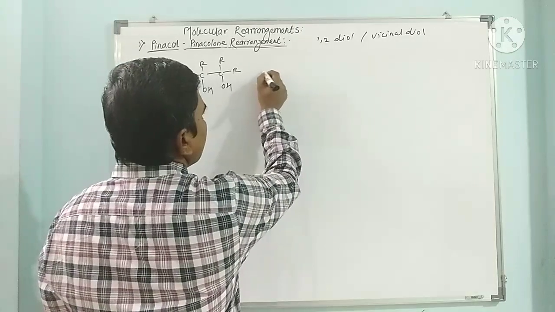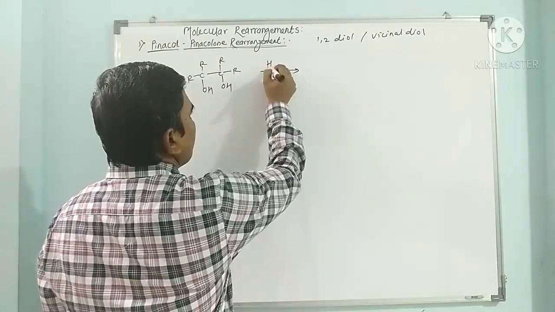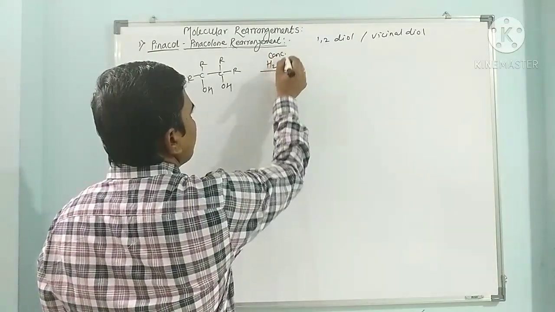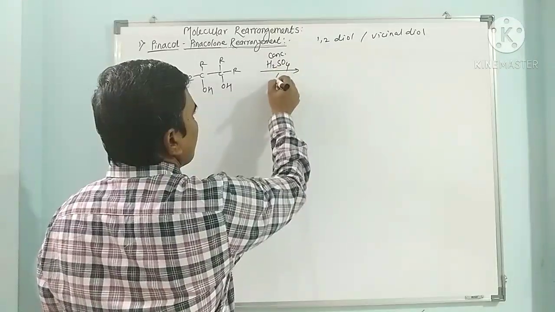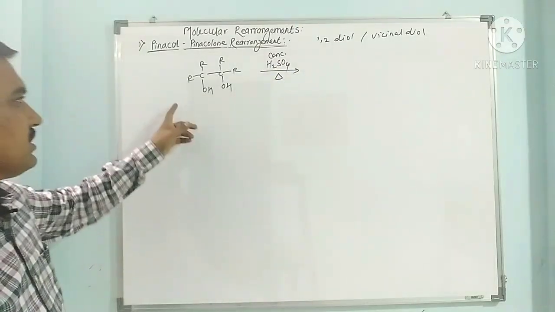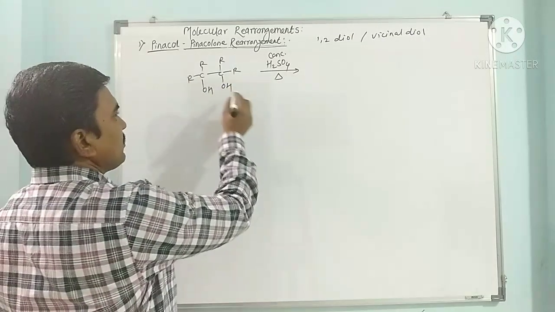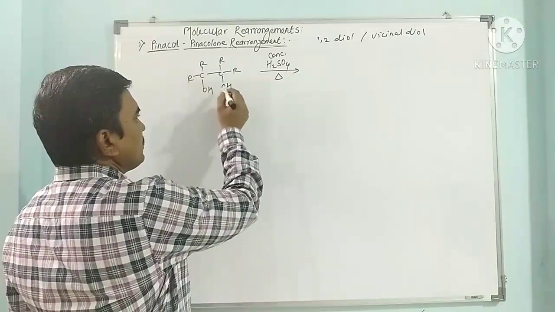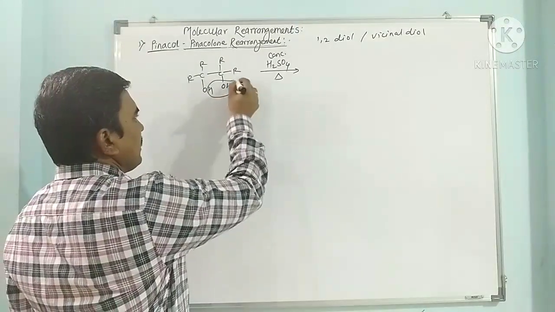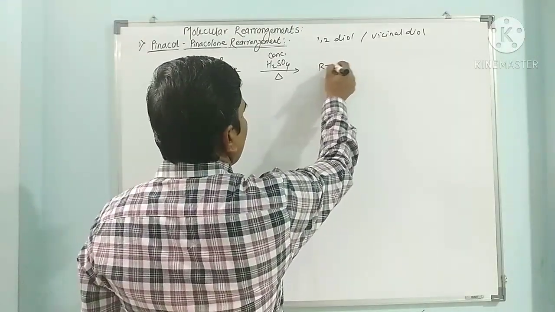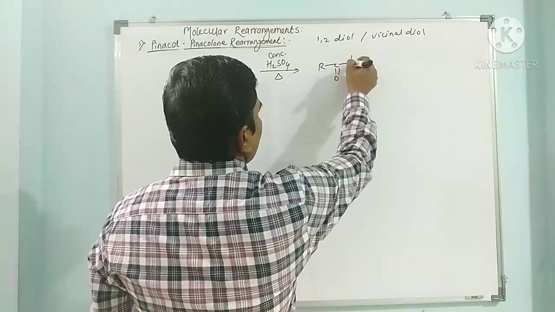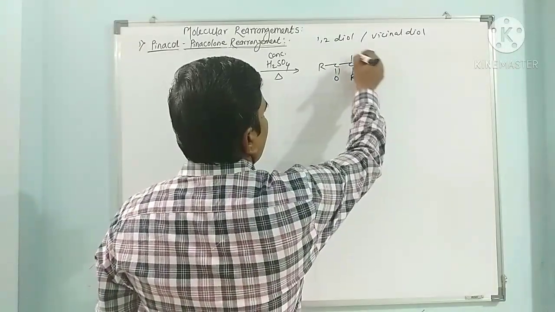When it is treated and heated with concentrated sulfuric acid, it undergoes dehydration. There is a loss of a water molecule, and we get the product R, C double bond O, C, R.